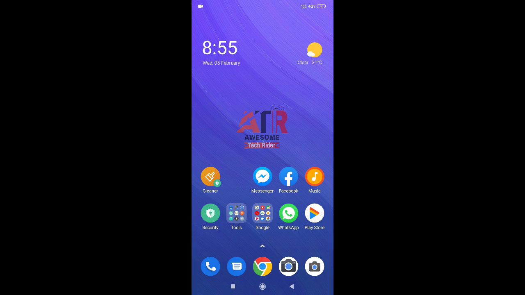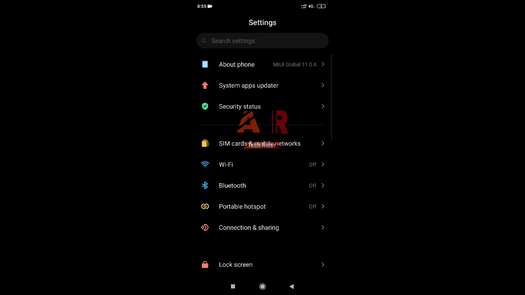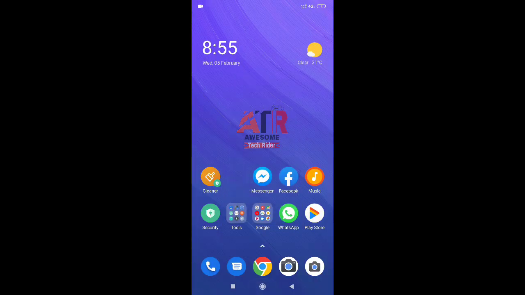So guys, after the update of Poco F1 to Android 10, one problem is there related to the ringtone, that you cannot assign a particular ringtone for a particular SIM. Means if you assign a ringtone for SIM 1, then automatically that ringtone will be assigned for SIM 2 and vice versa.